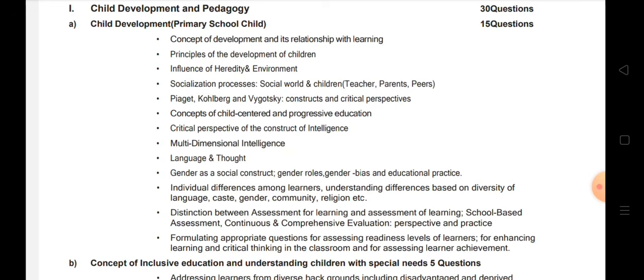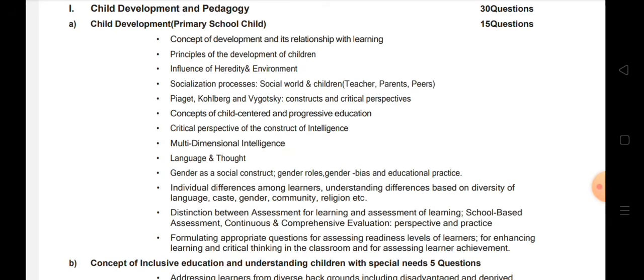Now, concepts of child-centered and progressive education. We will be learning about the different concepts of child-centered and progressive education. Then we will be learning about critical perspective of construct of intelligence. There is one theory of intelligence that you have to study. Now, multidimensional intelligence. Intelligence can be of different types. Some people are good at language learning, some are good at kinesthetic learning, some are good at literature, some are good at mathematics, some are good at music. So we have different types of intelligence.